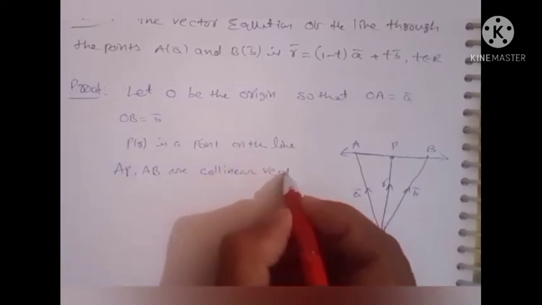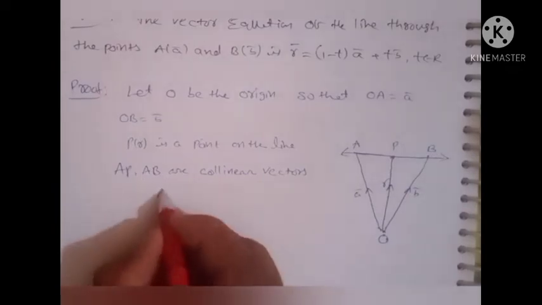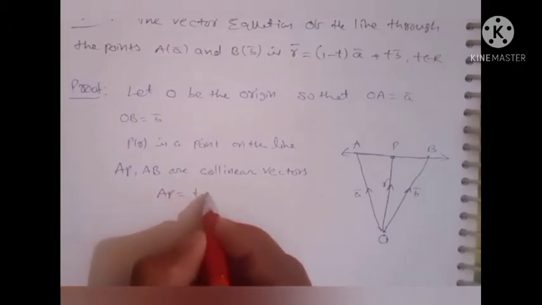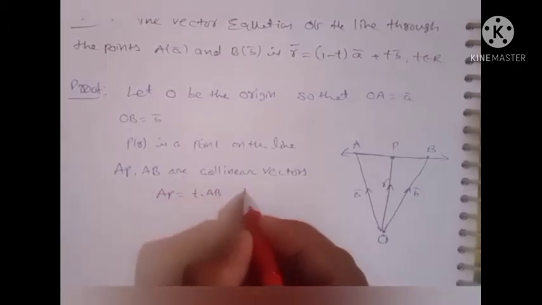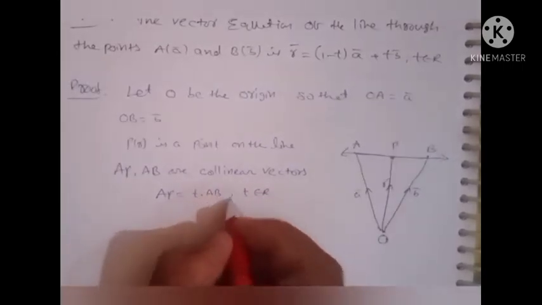What are collinear vectors? Two vectors where one is a scalar multiple of the other. Therefore, I can write AP is equal to t into AB, where t belongs to R, any scalar.